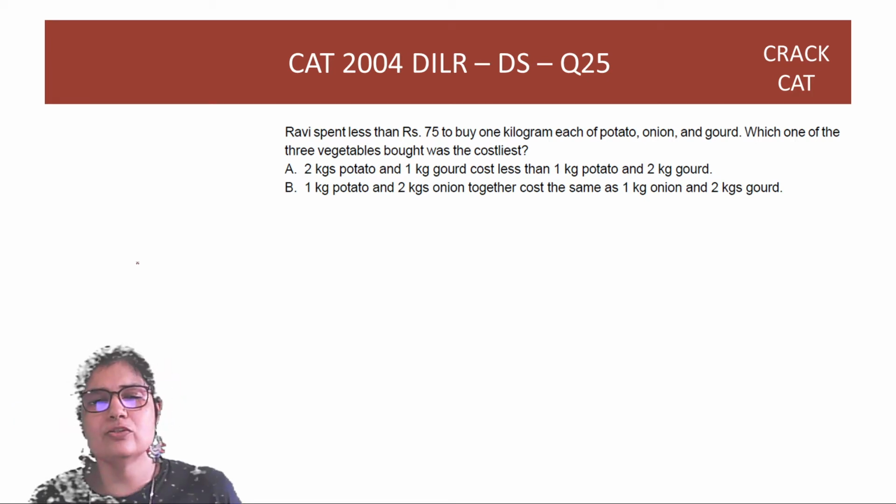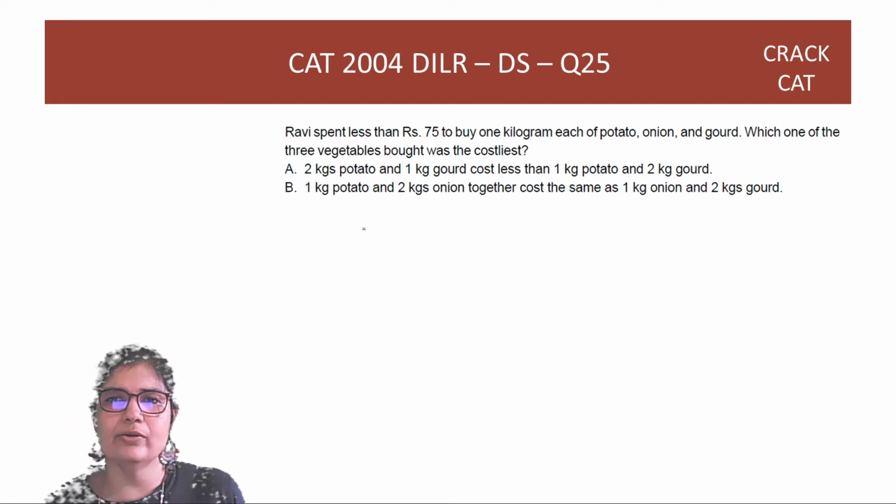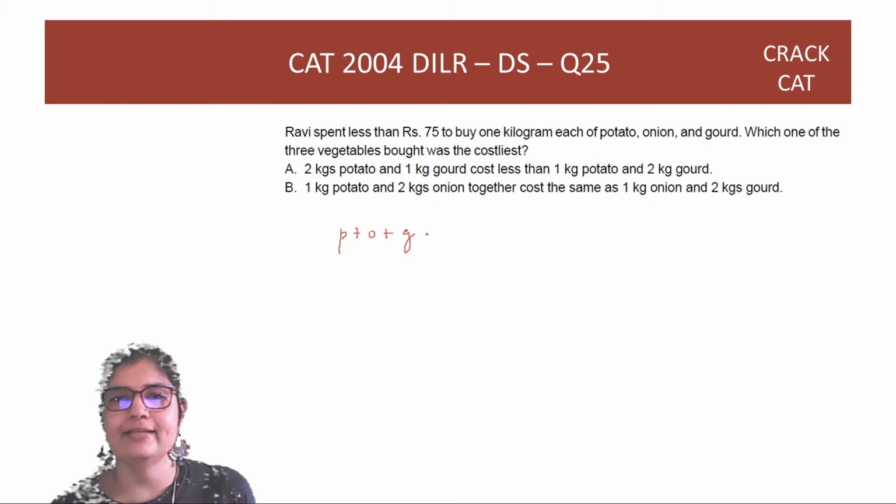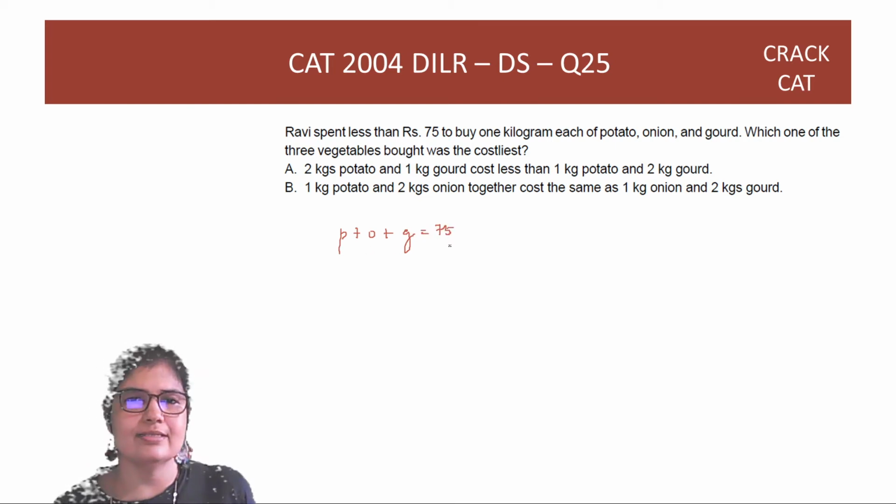So Ravi spends rupees 75 to buy 1 kilogram each of potato, onion and dudhi, gourd, right? So this is 75. Which is the costliest? That's the question.